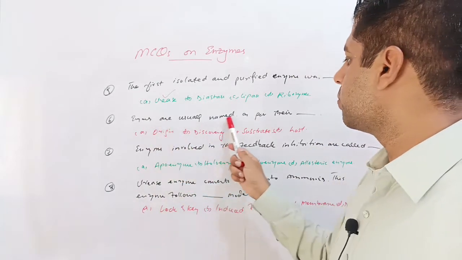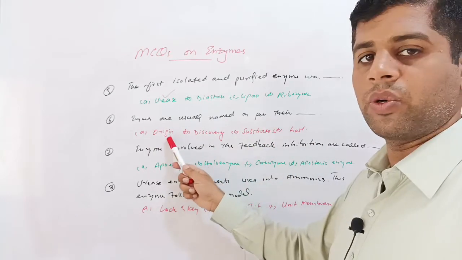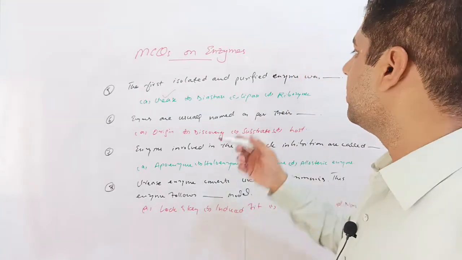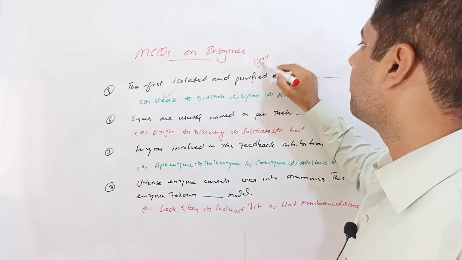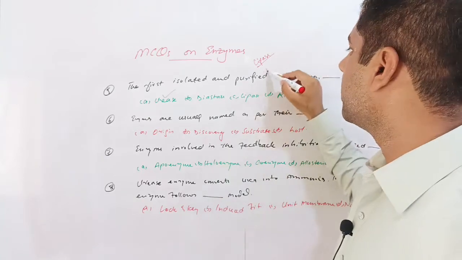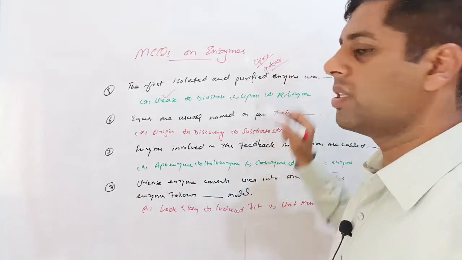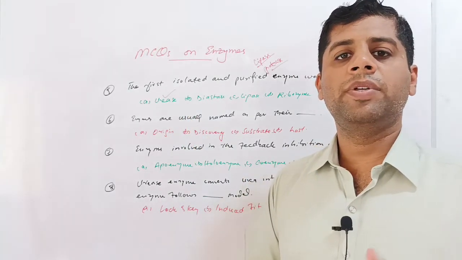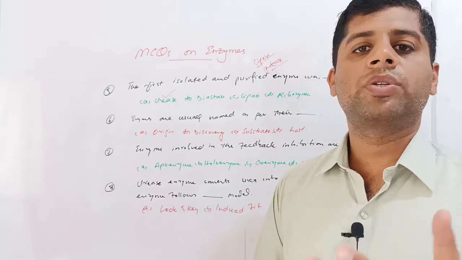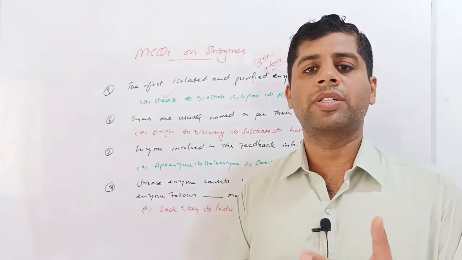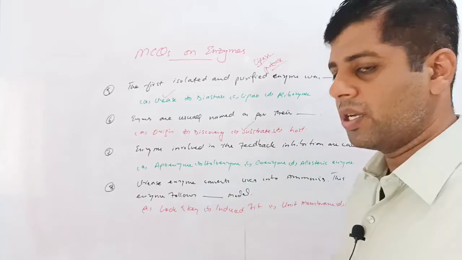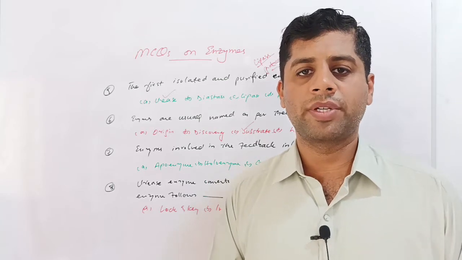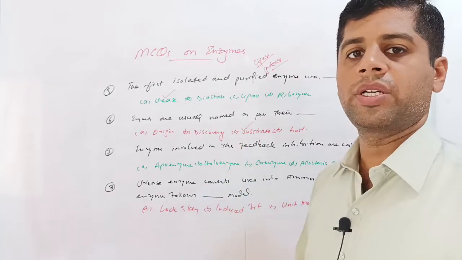Next question: enzymes are usually named as per their dash. Given options are origin, discovery, substrate or host. This is a simple question because most often we see enzymes like lipase, which has the substrate lipid, protease which digests proteins, urease which breaks down urea, ATP synthase which produces ATP. So most often the enzymes are named after their substrate. So option C is correct, and the substrate is the molecule on which the enzymes act and convert it into product. These molecules are called substrates.